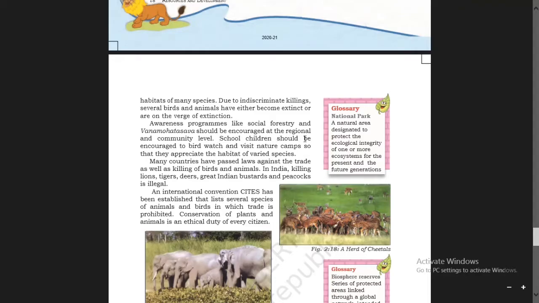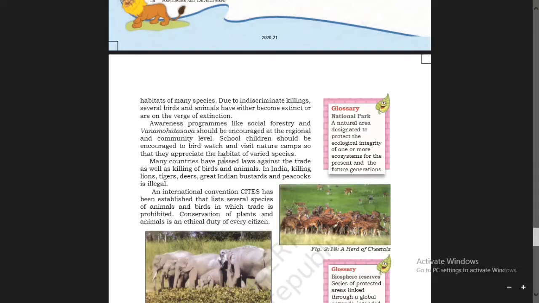School children should be encouraged to bird watch and visit nature camps so that they appreciate the habitat of varied species. Students, as school-going children, you should be encouraged and inspired to bird watch and visit nature camps so that you can appreciate the habitat of different species.